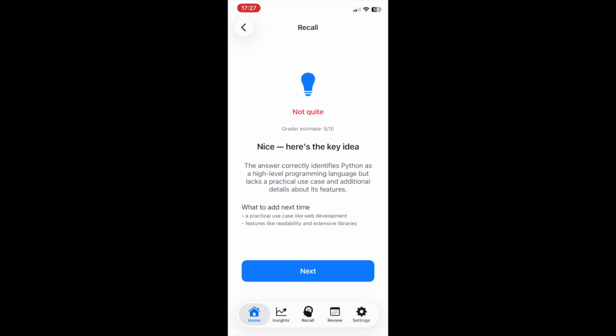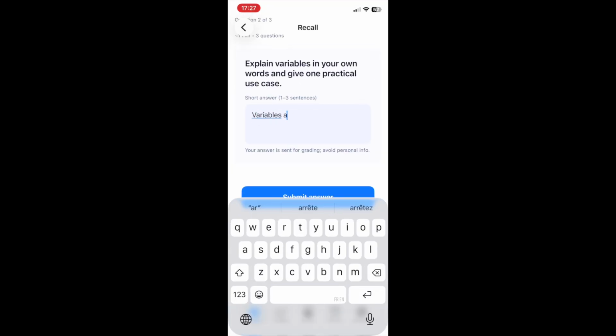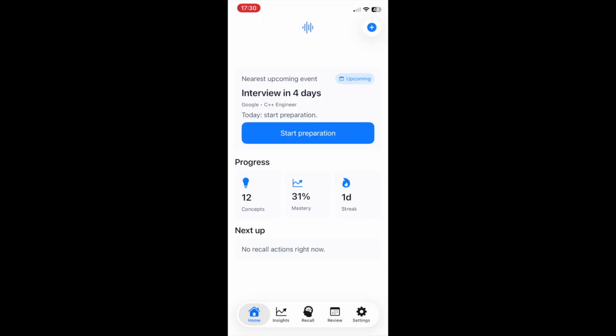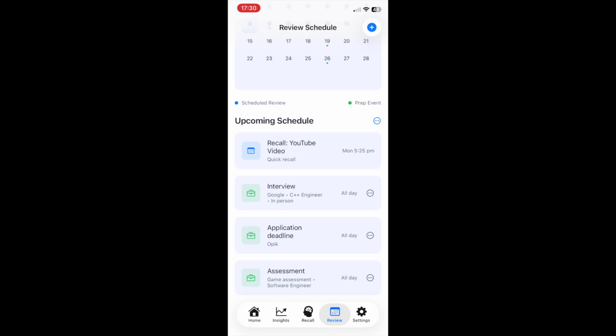In this case, I purposely get all the long questions incorrect so that the system can adapt to my weaknesses and can give me proper feedback for my answers. Next, I opt for the stop reminding option. This causes the app schedule to not notify me for my next recall session of Python. Earlier, I did opt for a session with C++, so I'm notified when that occurs.